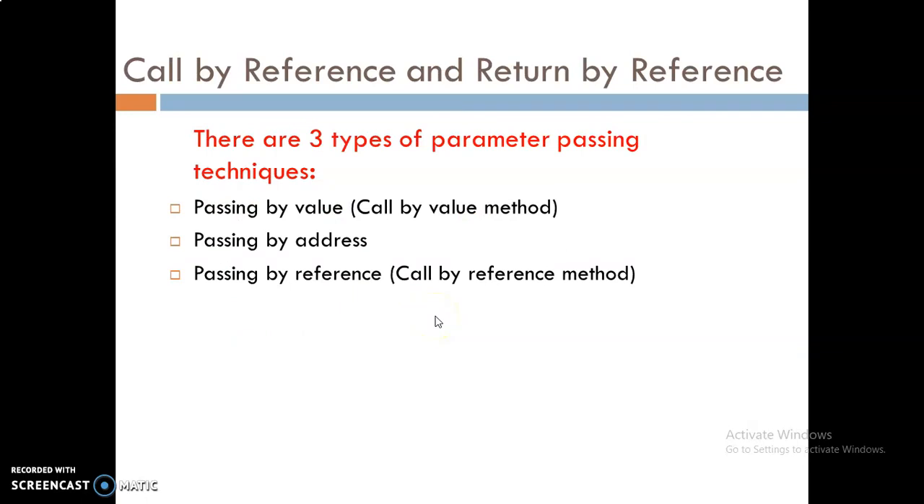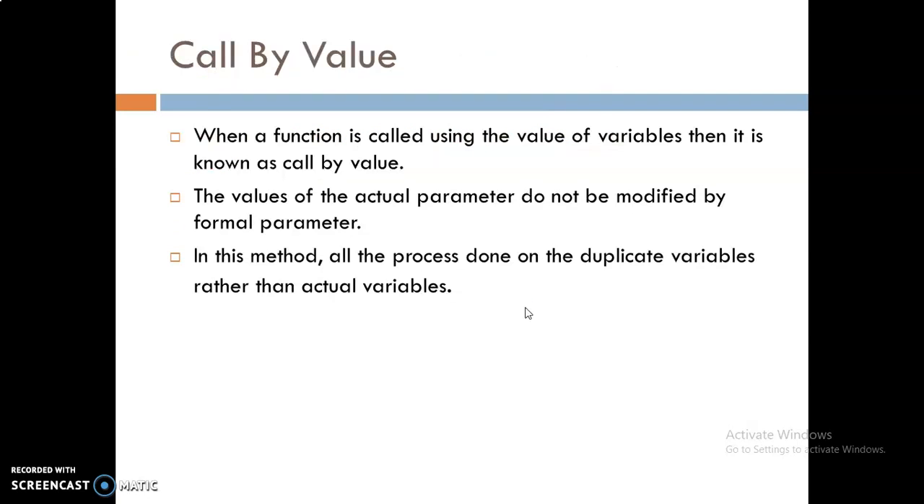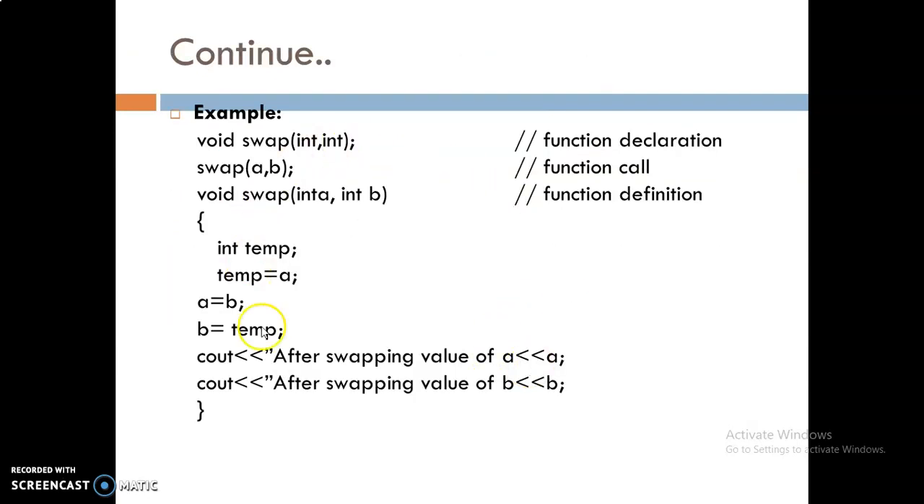There are three types of parameter passing techniques in C++. First one is call by value, another one is passing by address, and third one is passing by reference. So passing by reference is nothing but the call by reference method. These are three types of parameter passing techniques. It is one of the very important topics as far as your exam is concerned. So for call by value, we will see here one example. You might have learned this topic in C also in the first semester.